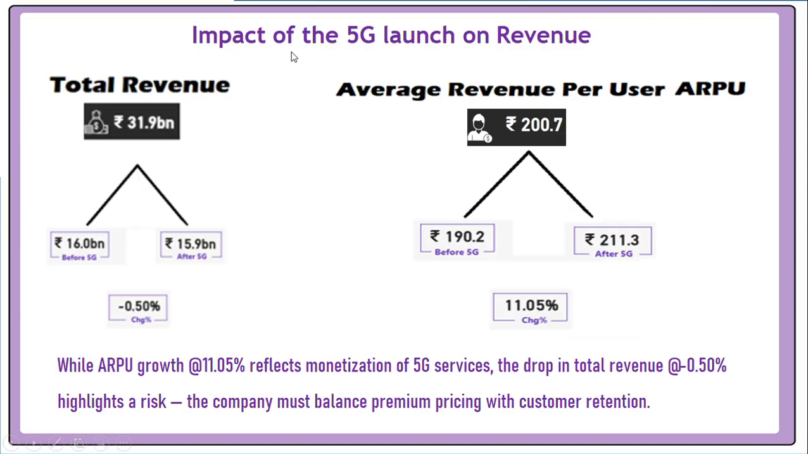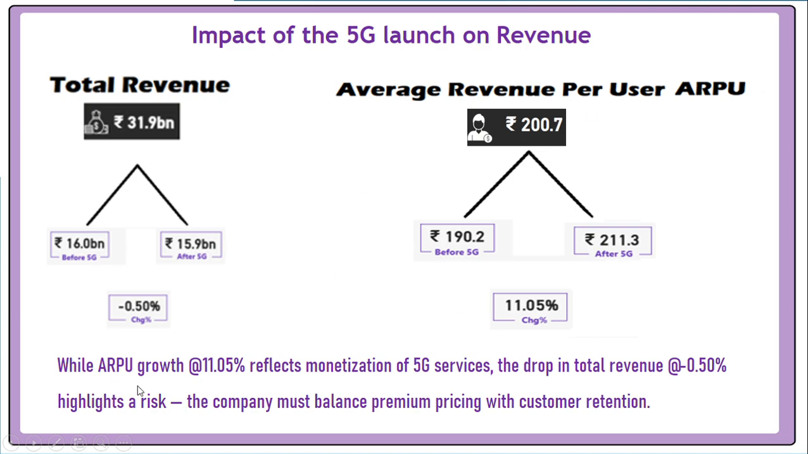We'll see the impact of 5G launch on revenue. So the total revenue is 31.9 billion. Before 5G, this is the revenue, and after 5G, the total change percentage is 0.50%. In the same way for ARPU, these are the values.